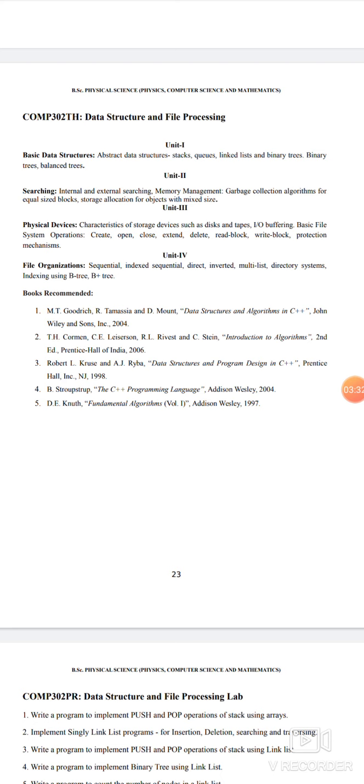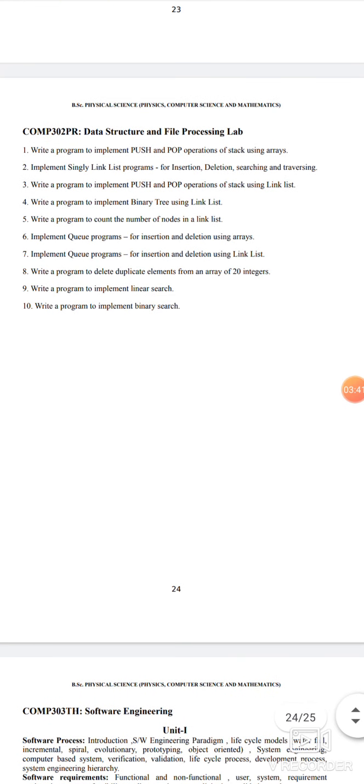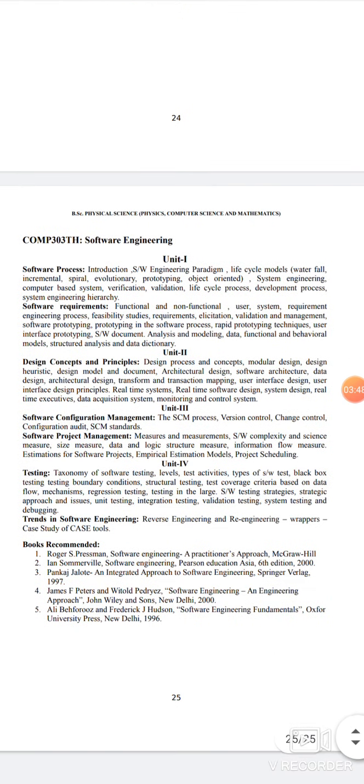So we will follow Introduction to Algorithms by T.H. Cormen. Next you can see the list of practicals related to the Data Structure and File Processing lab.